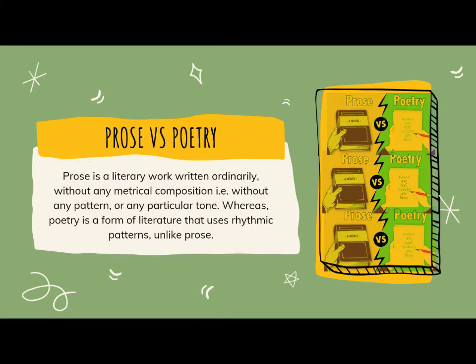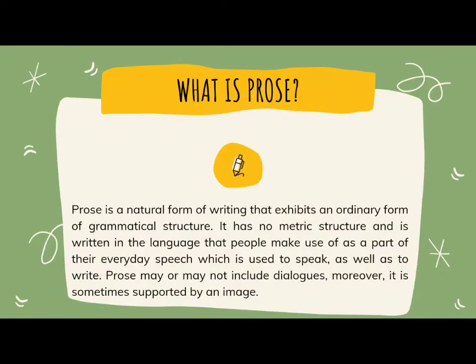Prose is a literary work written ordinarily without any metrical composition, i.e. without any pattern or any particular tone, whereas poetry is a form of literature that uses rhythmic patterns unlike prose. What is prose? Prose is a natural form of writing that exhibits an ordinary form of grammatical structure. It has no metric structure and is written in the language that people make use of as a part of their everyday speech, which is used to speak as well as to write.